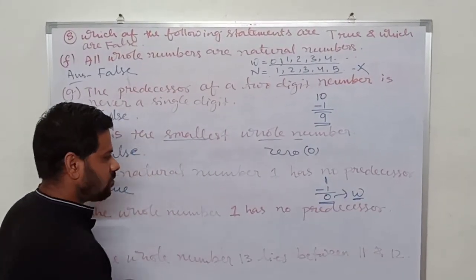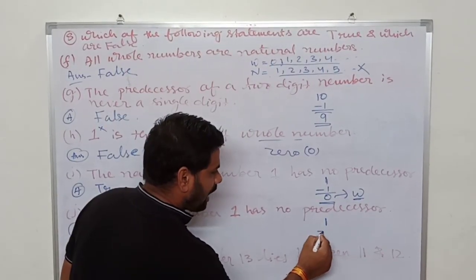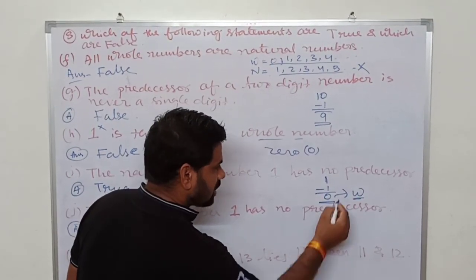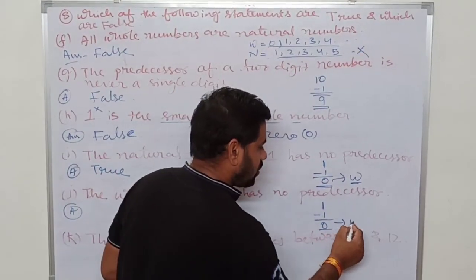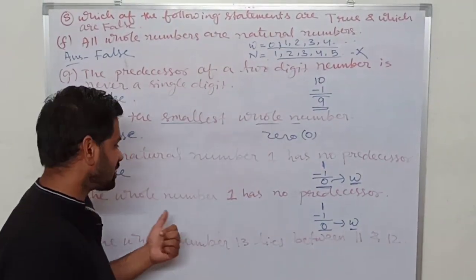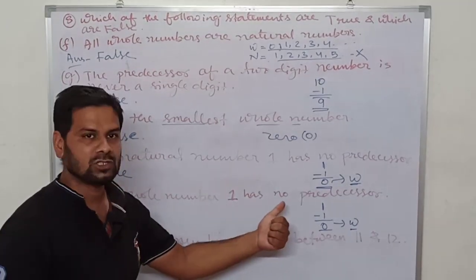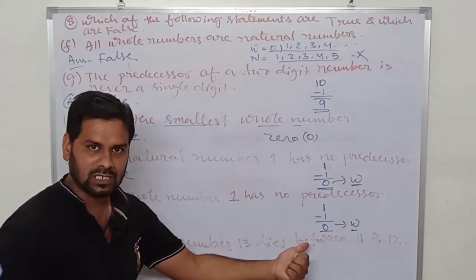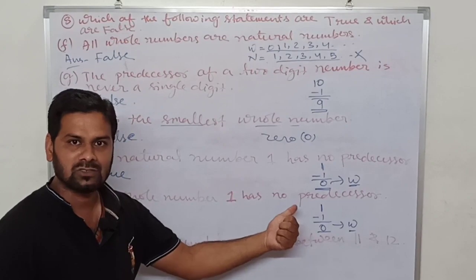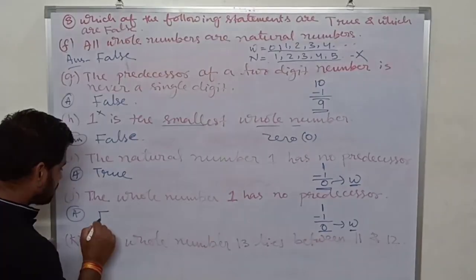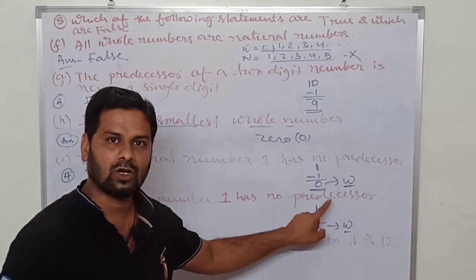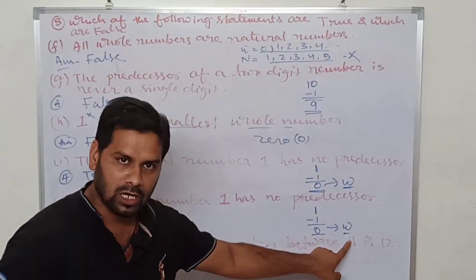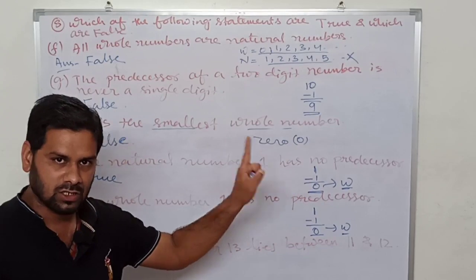Next, the whole number 1 has no predecessor. It is asking whether the whole number 1 has no predecessor. Just now we solved that 1 minus 1 is 0 and it comes in whole numbers. So this statement is false, because 0 is a predecessor of 1 and it comes in whole numbers. The statement is wrong.